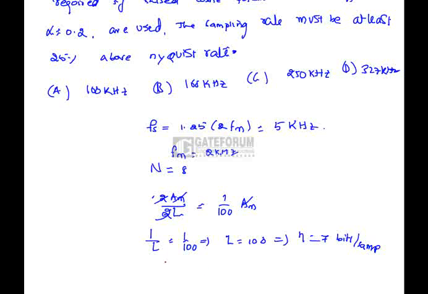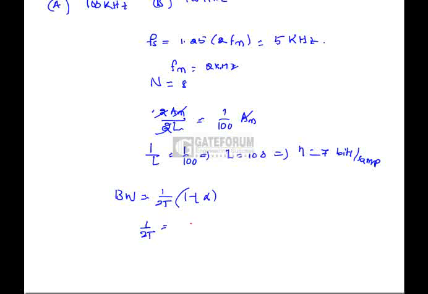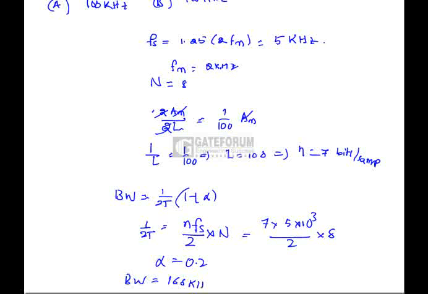After getting the number of bits per sample, what we have to do is decide the bandwidth. Bandwidth is nothing but 1 by 2T into 1 plus alpha. Here 1 by 2T is nothing but n fs by 2 into N, which is nothing but 7 into 5 into 10 power 3 divided by 2 into 8. Alpha is 0.2. After substituting into the bandwidth equation, we will get 168 kHz, which is option B.